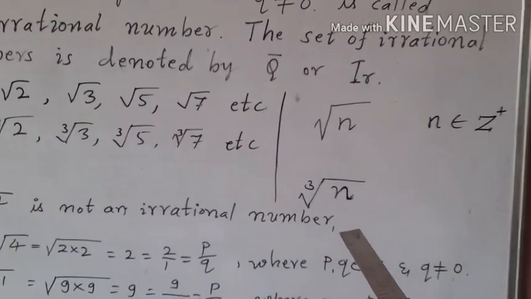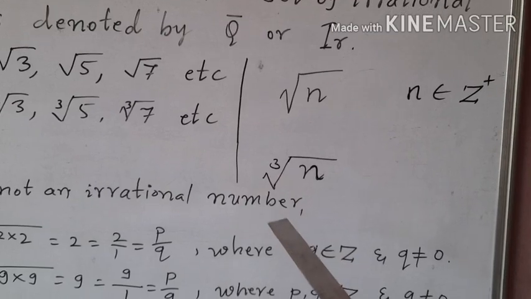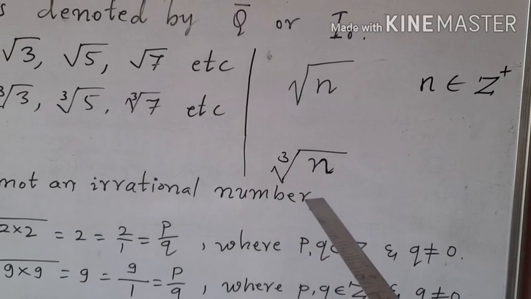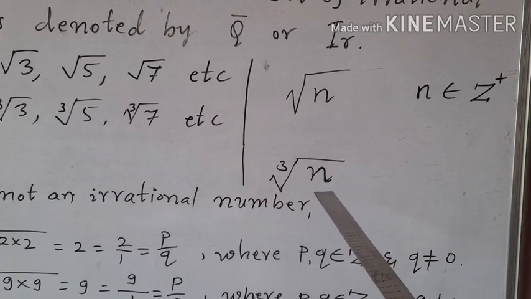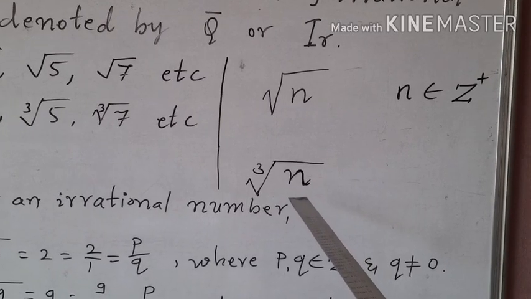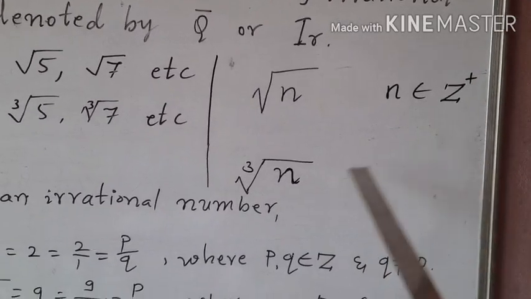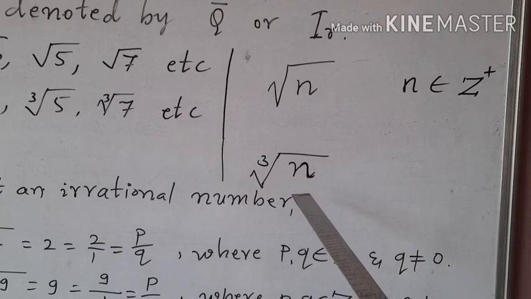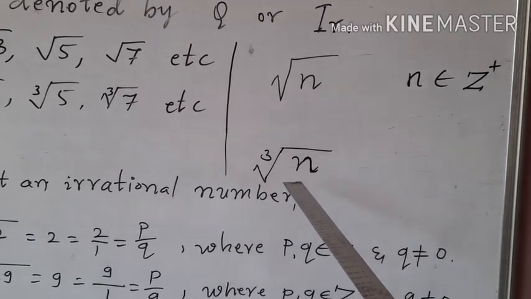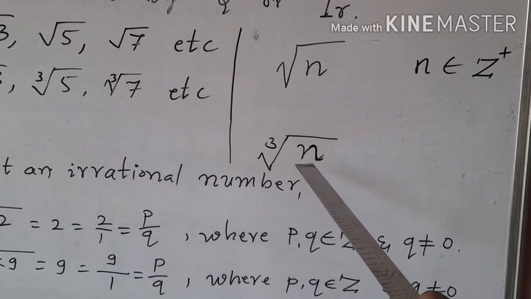If any number under the cube root is to be called an irrational number, the first condition is n should be a positive integer, and n should be a prime number, and n should not be a perfect cube.